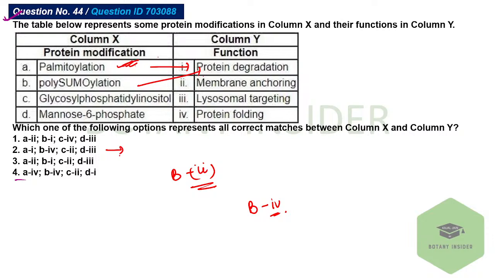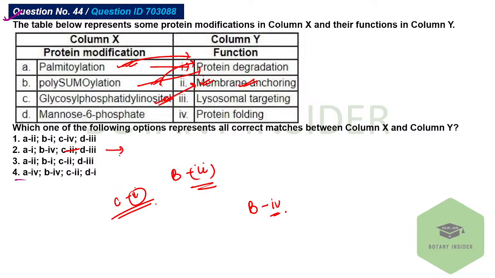D with degradation, but no. I think the answer should be option number B only. Niharika, I think the answer should be B itself. This getting marked with a membrane anchoring. C with second is correct for sure because inositol anchoring. C with second.